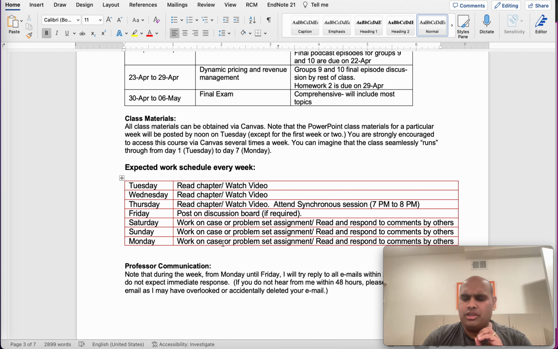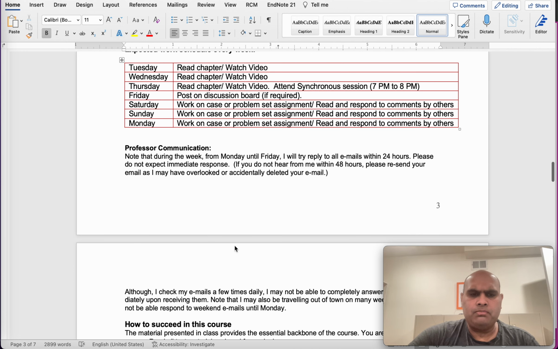That way, you're not required to do anything on a Saturday or a Sunday, even though if you have some time set aside to do some reading, it'll definitely be helpful, right? A few hours here and there every day should definitely work. But all assignment submissions and everything will be during the week. I will not have you do anything specific on weekends, unless it's a midterm or a final and you wanted to take the midterm or the final on the weekend, which we can discuss as the time comes.